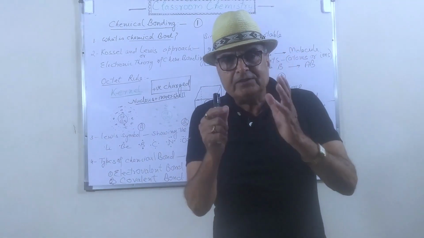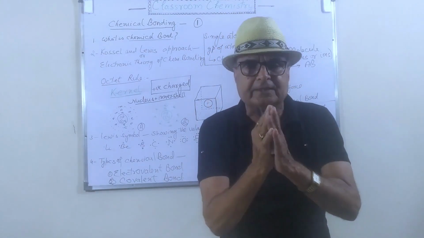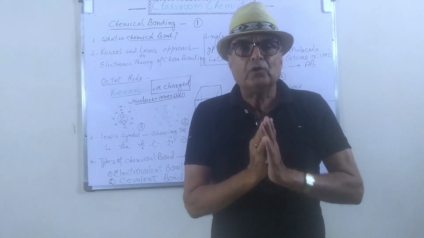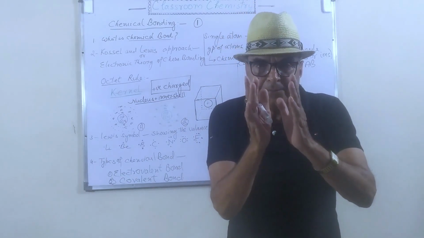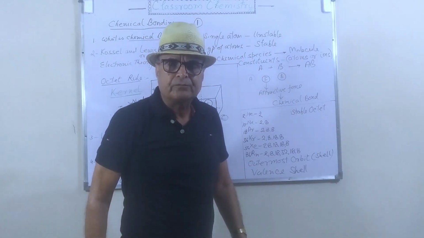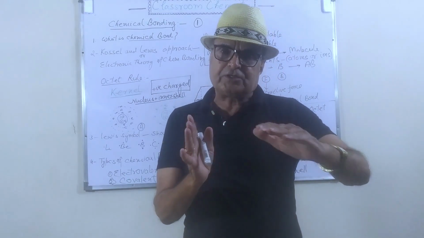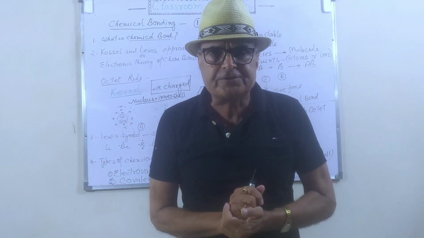Again, I am saying that the atoms in a group can exist together to form a chemical species. This chemical species has its characteristic properties.